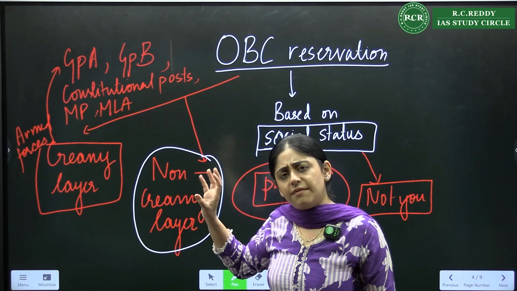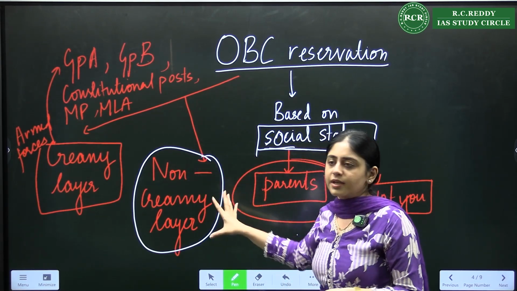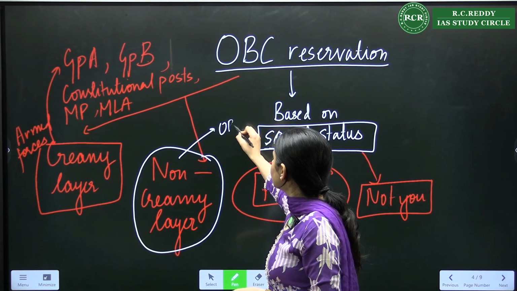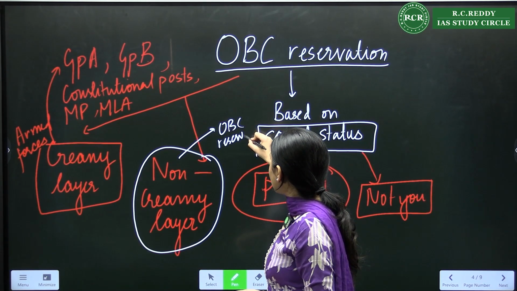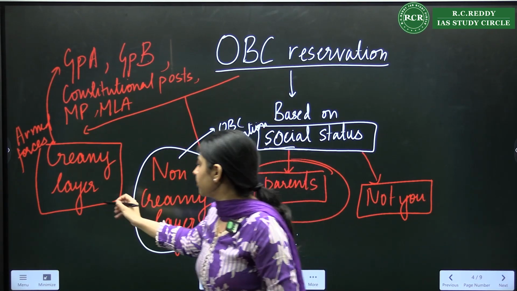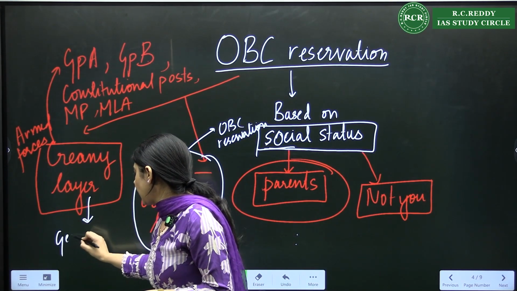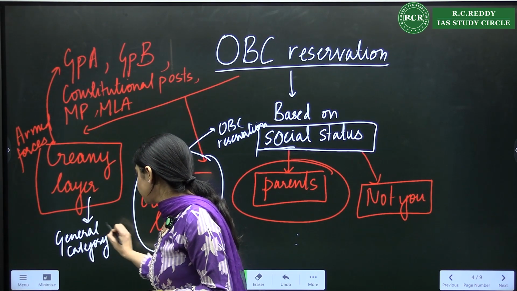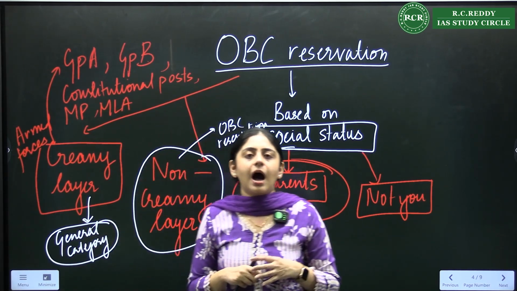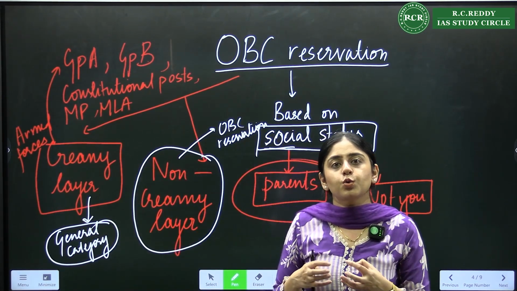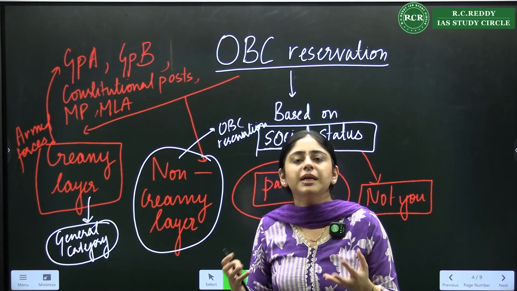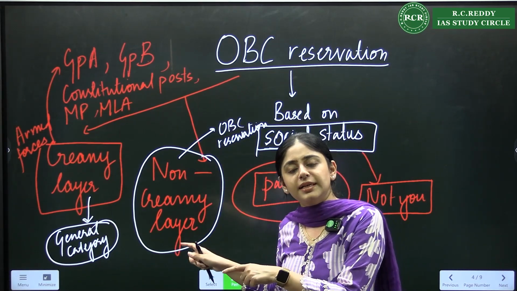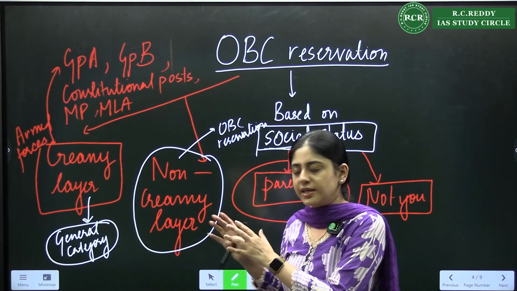So this is a very simple thing. Now next is non-creamy layer. Non-creamy layer are the people who are eligible for OBC reservation. If you are in the creamy layer, you will apply as a general category student. Your caste might be backward, but social status wise you are in a creamy layer. You are much more advanced social status wise. That is why you are not being given the reservation and you will be considered as general category.